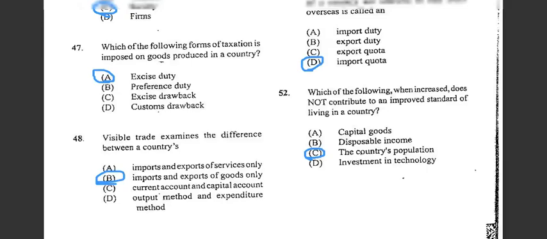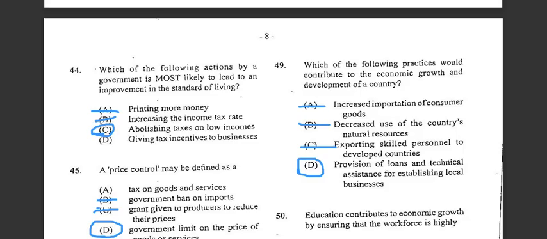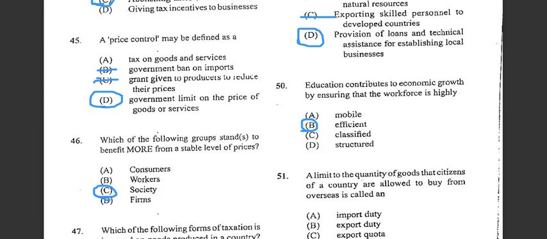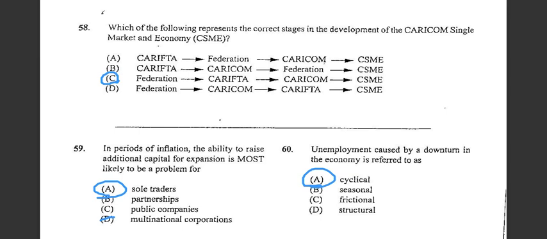I'm not seeing the numbers. I'm going to move on. This paper is a little bit glitchy. Most of the words are missing, but I will put these answers in the comment section.